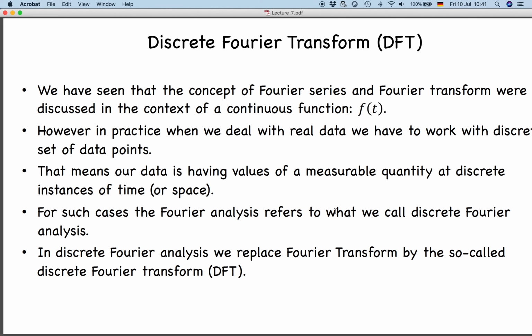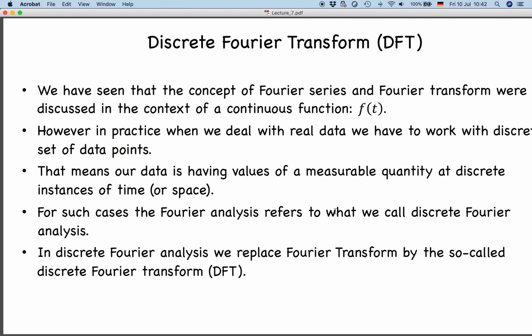Similarly, in the case of climate data, you must be having daily records of temperature or air pressure or something like this. So in practice we do not have continuous data. What we have is data measured at finite intervals, or at finite points, at different instants of time if it is a time series. In that case, the Fourier analysis we do is called discrete Fourier series analysis, or discrete Fourier analysis, or discrete Fourier transform.